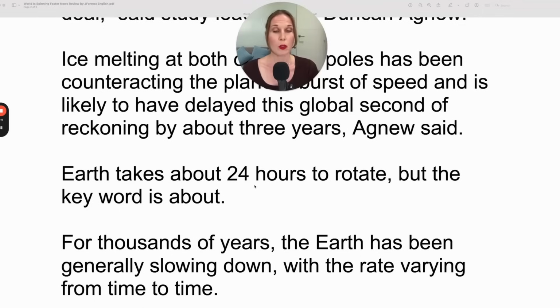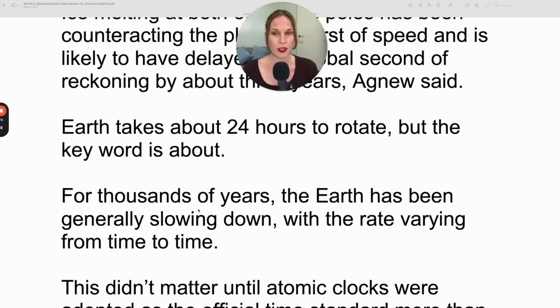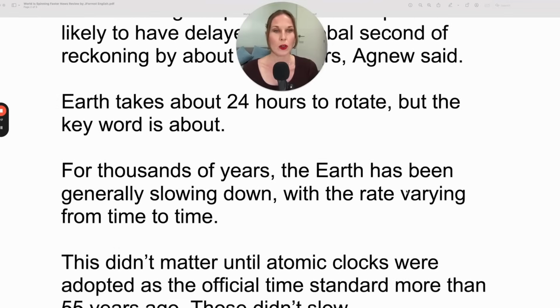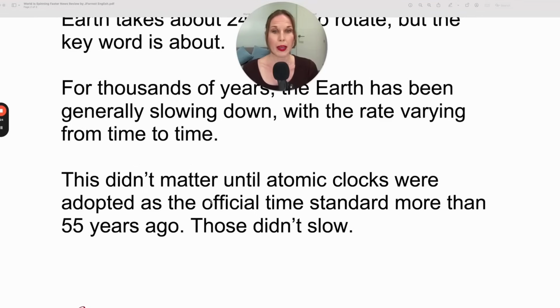Earth takes about 24 hours to rotate, but the key word is about. For thousands of years, the Earth has been generally slowing down, with the rate varying from time to time. This didn't matter until atomic clocks were adopted as the official time standard more than 55 years ago.